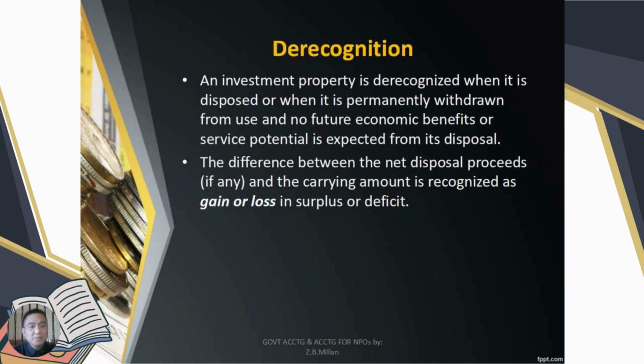Derecognition: an investment property is derecognized when it is disposed or when it is permanently withdrawn from use and no future economic benefits or service potential is expected from its disposal. The difference between the net disposal proceeds, if any, and the carrying amount is recognized as gain or loss in surplus or deficit. What I mean by derecognize, aalisin na po sa libro, guys.